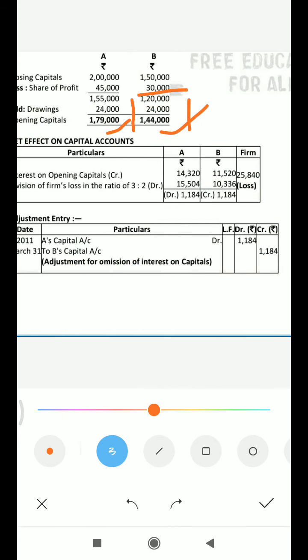So the total amount of profit is 25,840 before charging interest on capital, as it has been given.